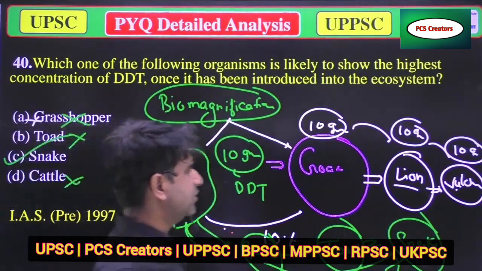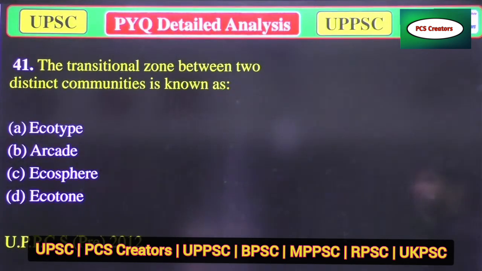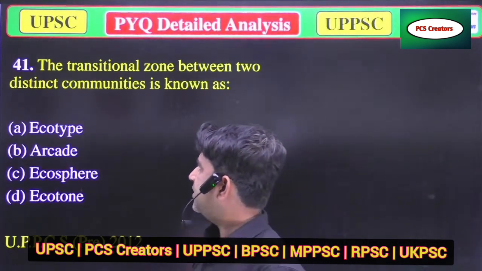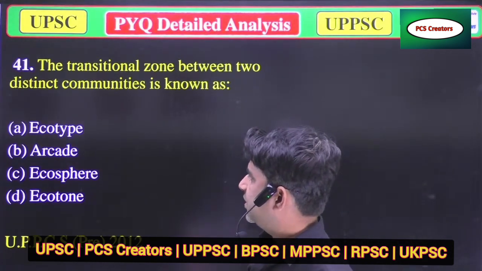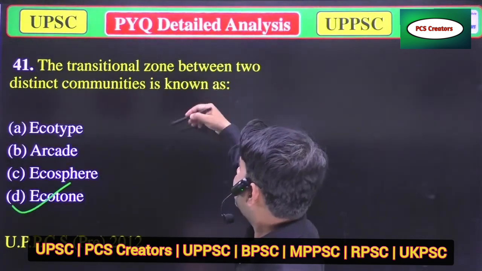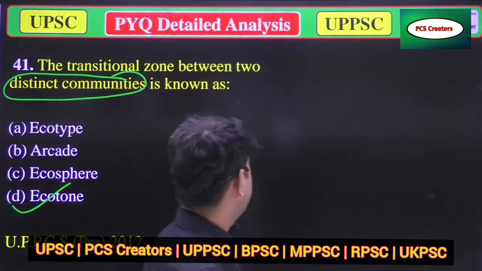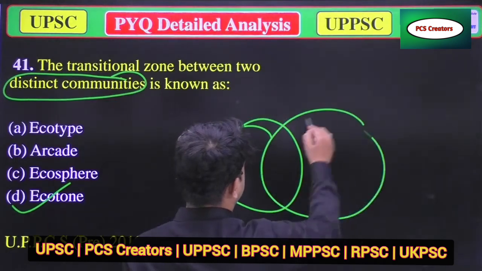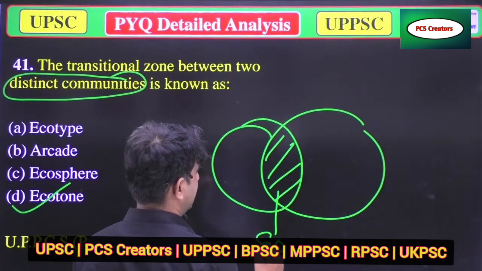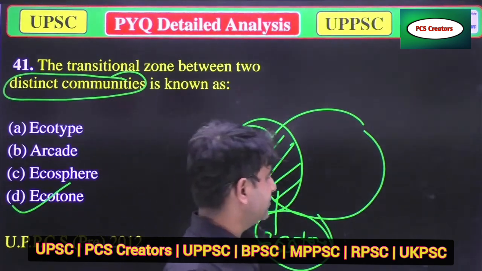Now we'll talk about the next question. Our next question is: the transitional zone between two distinct communities is known as A, ecotype, B, arcade, C, ecosphere, and D, ecotone. So the correct answer is D. Suppose two communities are there, and this is the transitional phase, so it is known as ecotone.